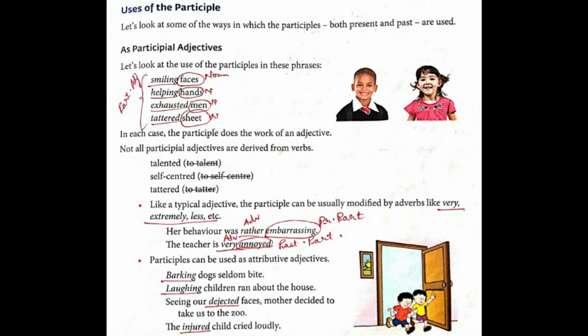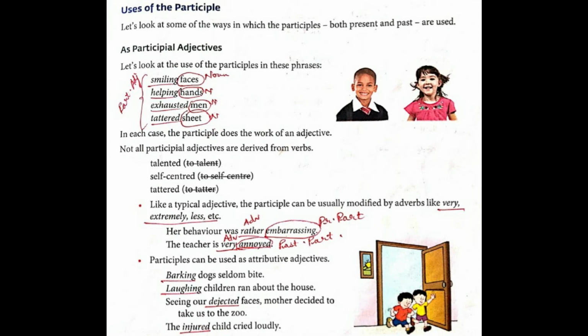They are noun. Next to them, you can write noun. And before them, first one is smiling, second one is helping, third one is exhausted, and fourth one is tattered. All the four are participles. The first two, smiling and helping, are present participle, and exhausted and tattered are past participle.